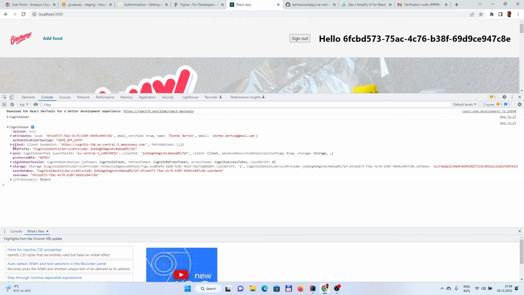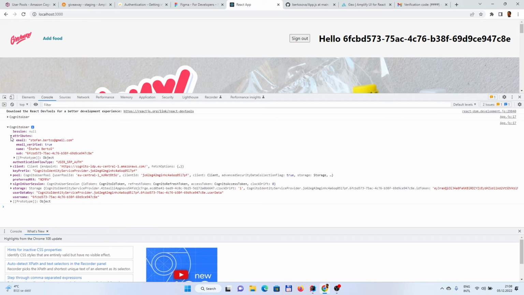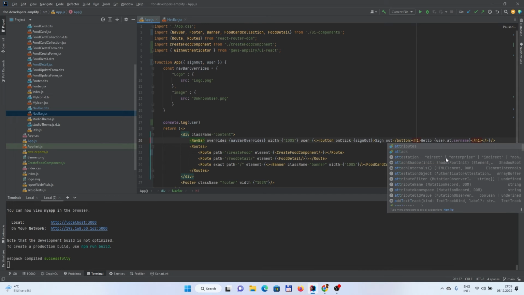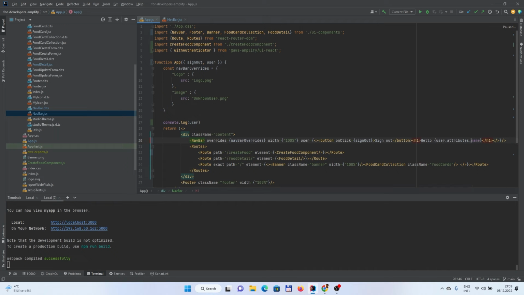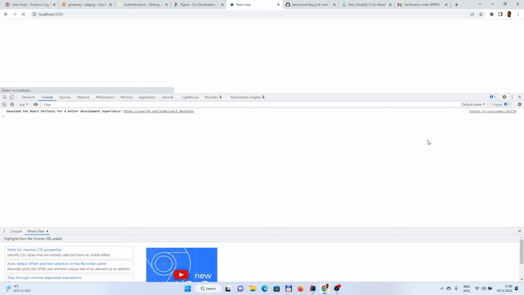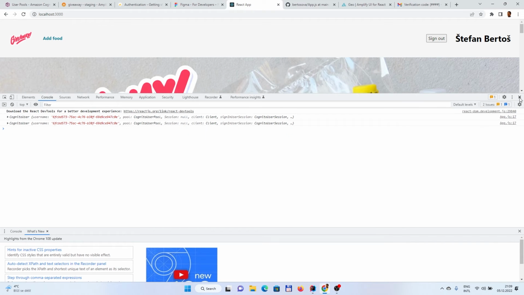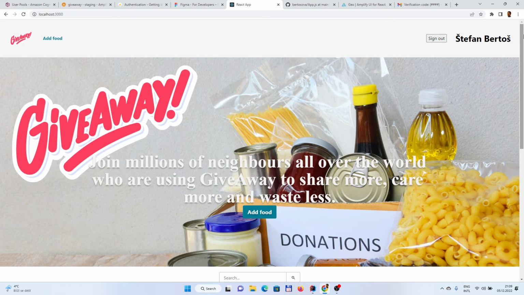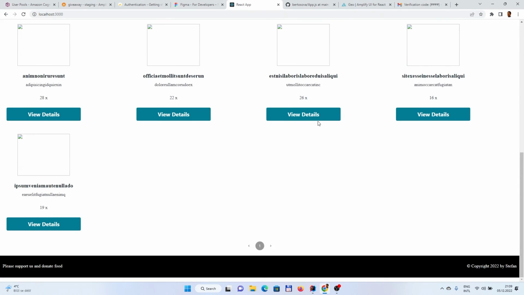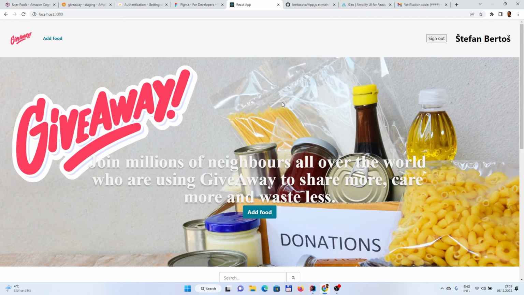So if we want to get some email, we could go to attributes. And what we want is either, maybe the name is better, or something like that. And without the hello. That looks nice, no? So now we see which user is authenticated. Great, that's one thing which we wanted to achieve.